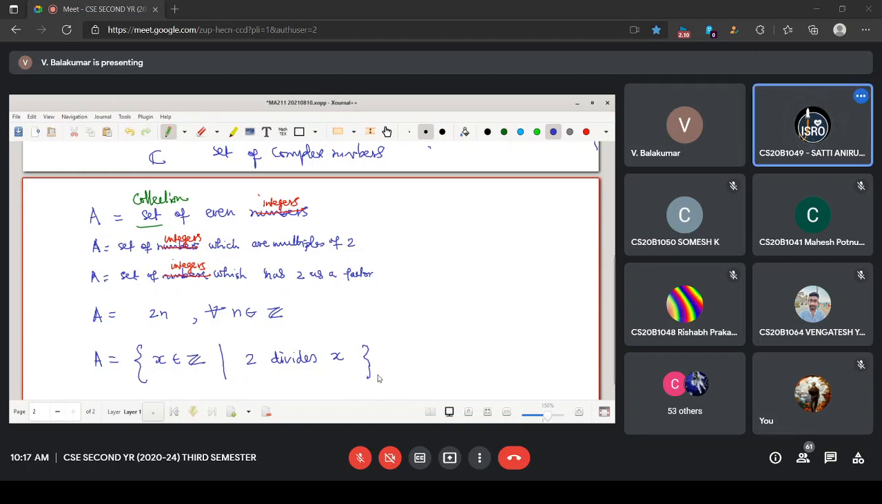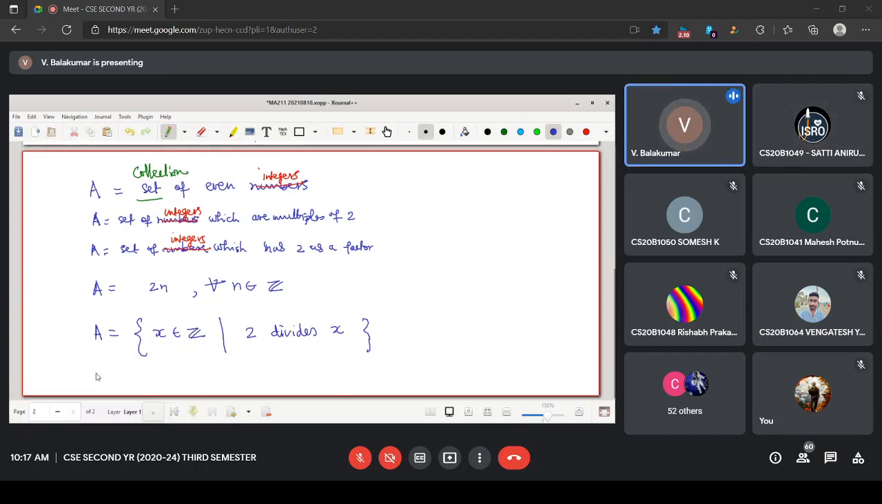Sir, when x is divided by 2, the remainder will be 0. Like that also we can write. So like x percentage 2 equals 0, then that also you can write. But in mathematics, we do not prefer that. Divides means dividing with remainder 0.